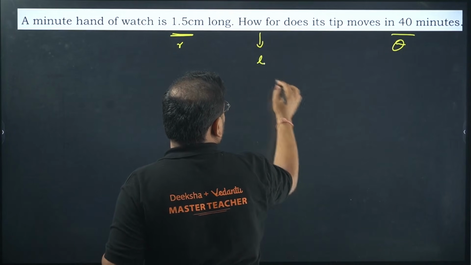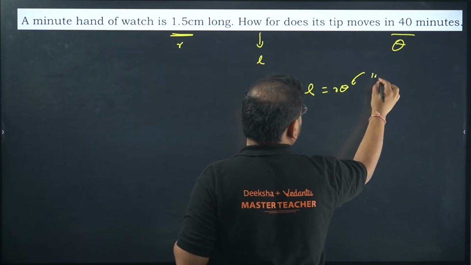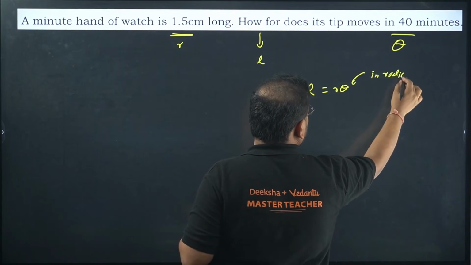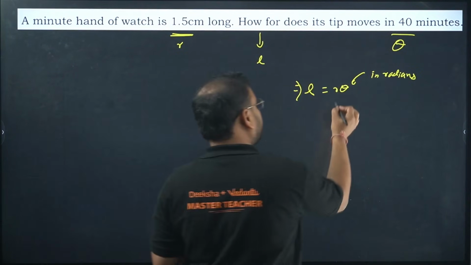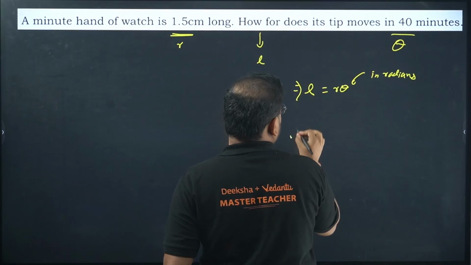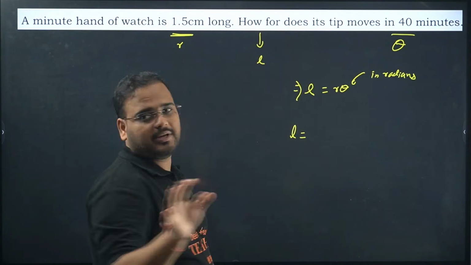They are asking us the length. The formula is L equals R theta. Theta should be in radians. Okay, that's the formula: L equals R theta. L is the unknown. Of course, you can write the R value as 1.5. Write all the information. Okay, how do you find theta?